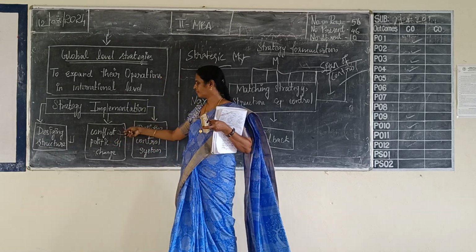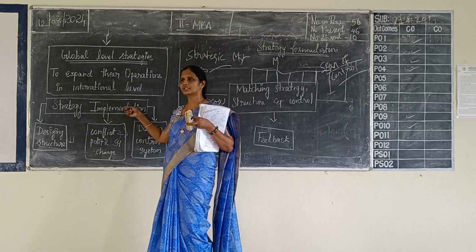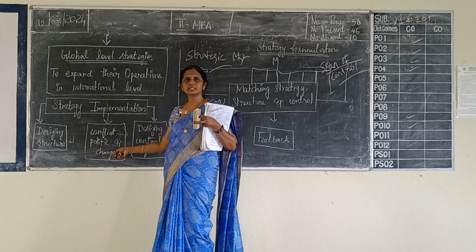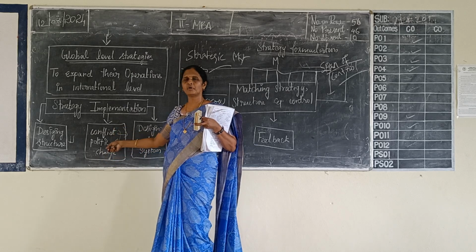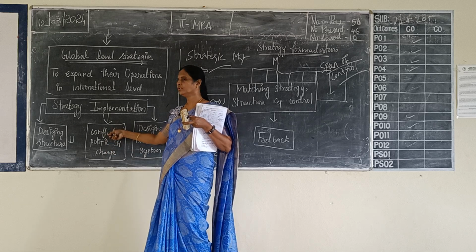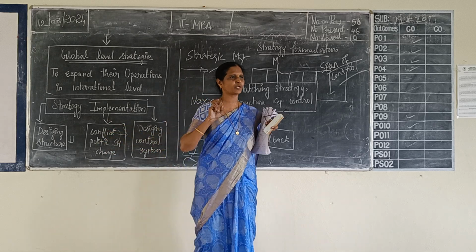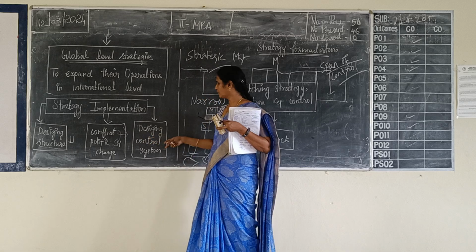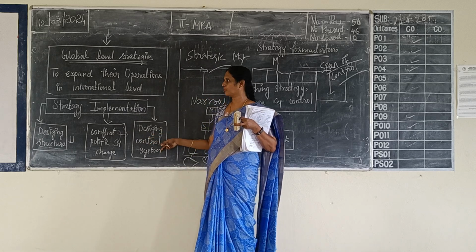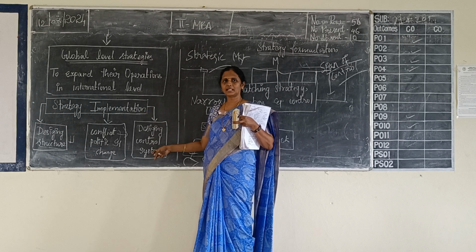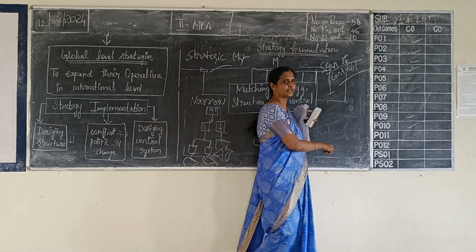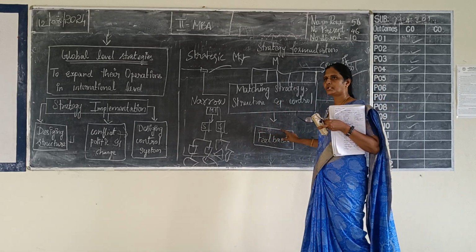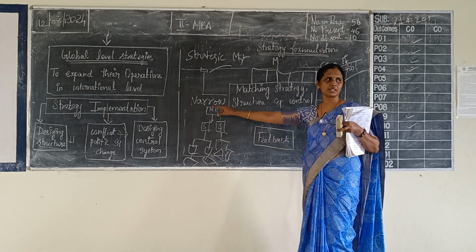Next one is conflict, politics and change. While implementing the strategy, definitely you have to change something in the organization. While making changes in the organization, conflict and politics will arise. To reduce this conflict and politics, again you have to frame some strategies to resolve them. After this, you have to design the control system for implementing the strategy. While designing the control system, you have to think about getting feedback. You have to get feedback continuously so that you can make changes in your strategy formulation, right?